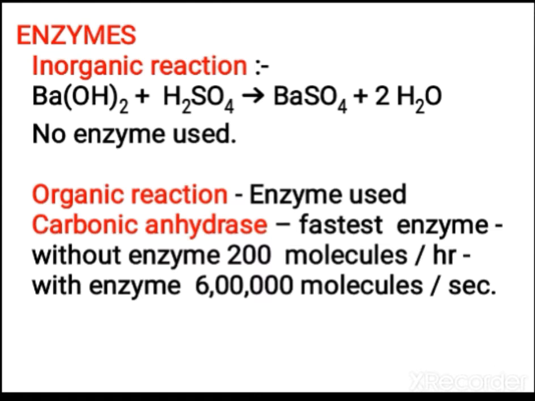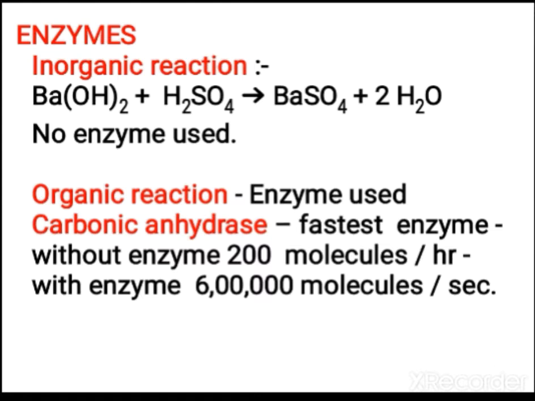So let us first study what they are. In the case of normal chemical reactions taking place in a chemistry lab, what do you do? To activate the reaction, you add some chemicals, and that is what you call a catalyst. So the catalysts are chemicals. They boost the reaction. At the end of the reaction, they won't undergo any modification.